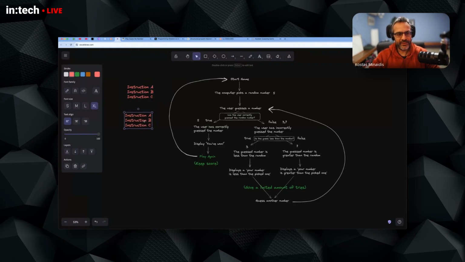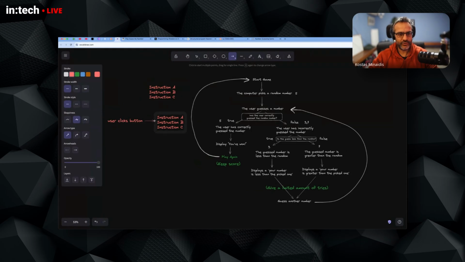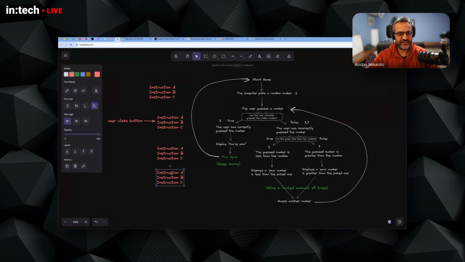Or if you want to run the code, so if, let's say, the user clicks a button, then run this code. Or you want to run the code many times, right? Again and again, run instructions A to C again and again. Maybe these instructions download some of the latest news. So you want the user to be able to click a button and see whether there's some new news, or some new, I don't know, latest changes.